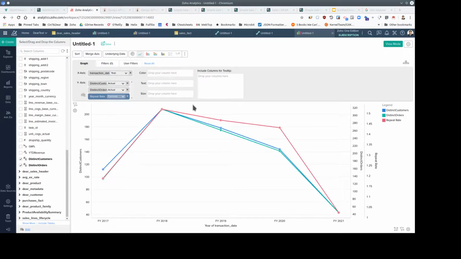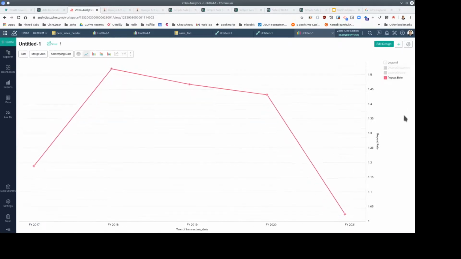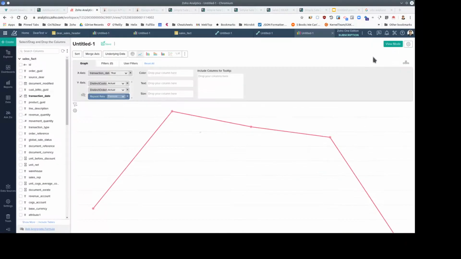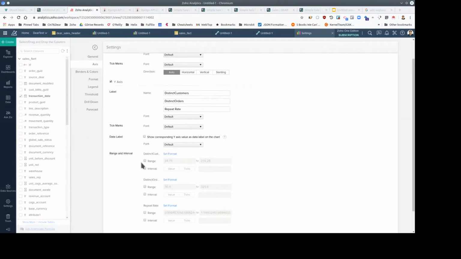Now, I'm really only interested in the repeat rate. In view mode, a user can turn off these distracting values, but I can also permanently make them hard to see by modifying the axis value and perhaps setting the maximum value to 100,000.